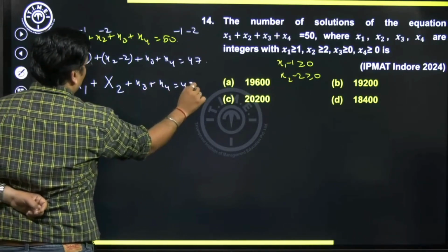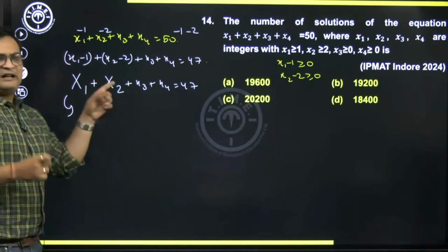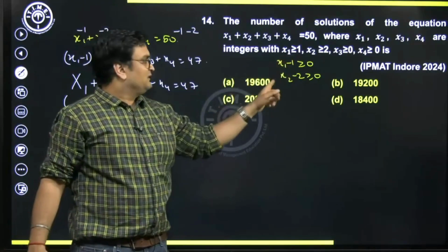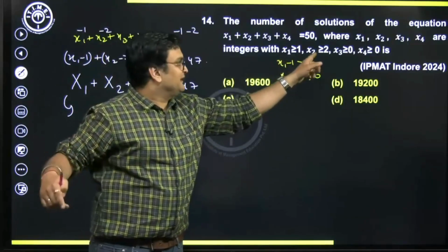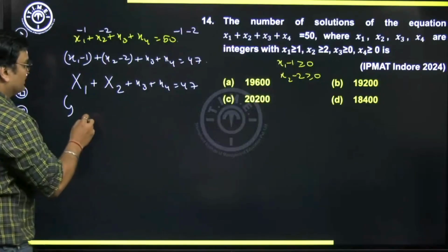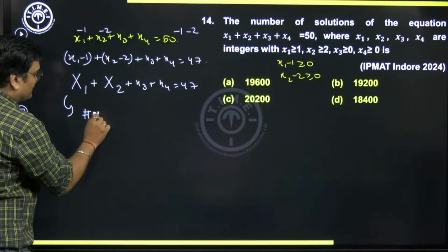Now for this equation I want whole number solutions, because capital X1, capital X2, x3, x4 are all whole numbers greater than or equal to 0. So what's the number of whole number solutions?